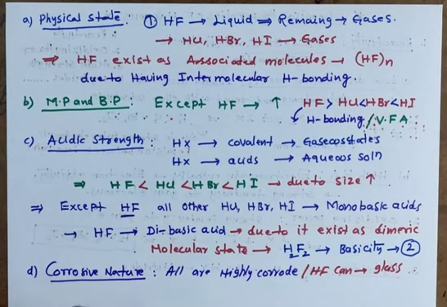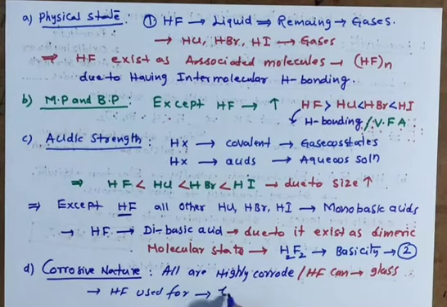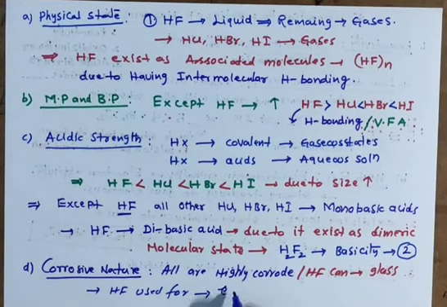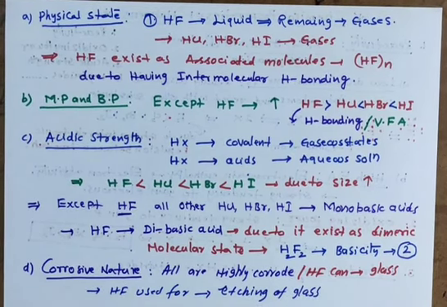That's why HF is used for etching of glass. What is meant by etching of glass? Making designs on glass.